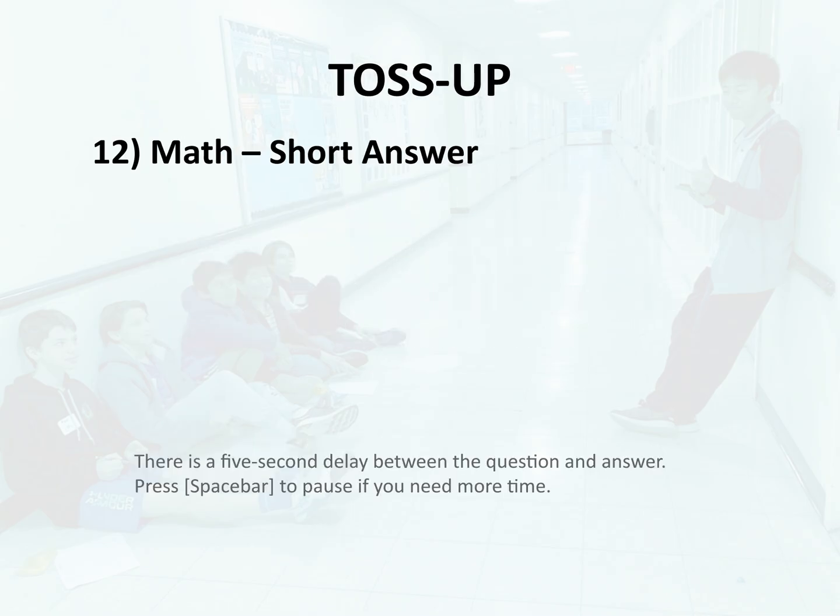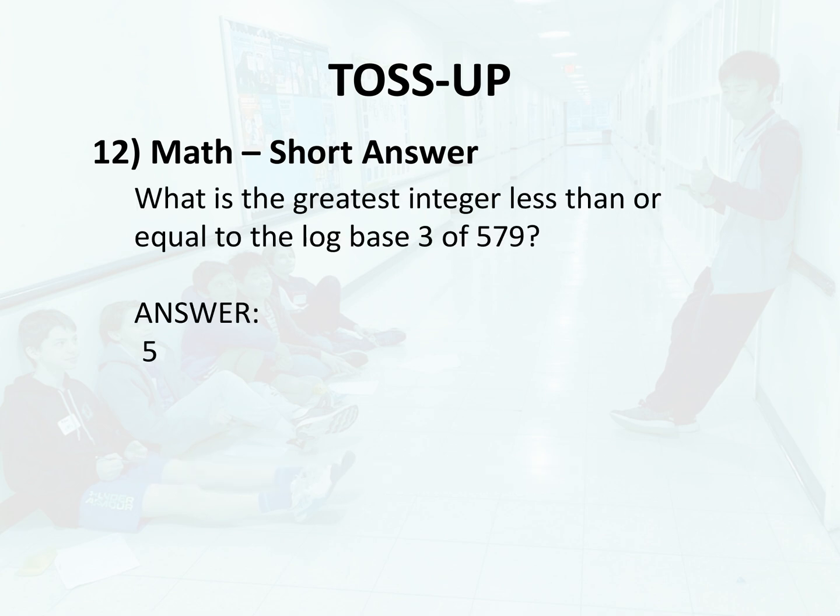Toss-up 12. Math, short answer. What is the greatest integer less than or equal to the log base 3 of 579? Answer. 5.